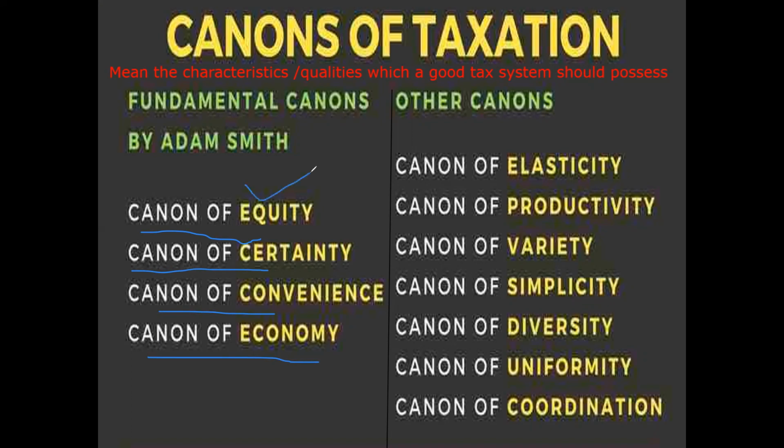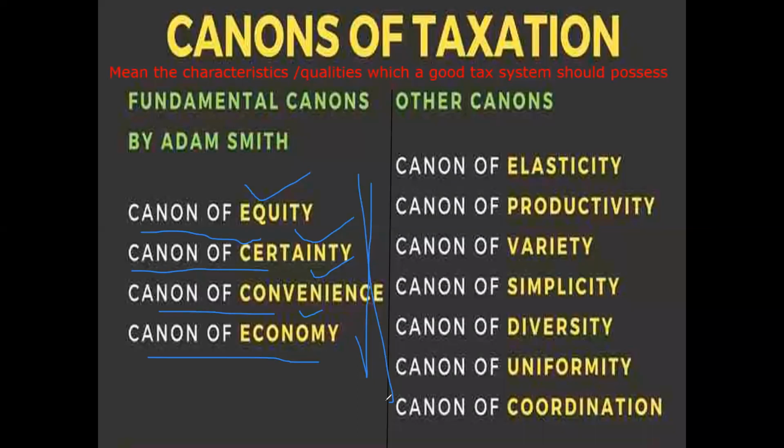Canon of equity, canon of certainty, canon of convenience, canon of economy. Canon means principle, quality, characteristic feature. These 4 characteristic features make a country's taxation system a good one, according to Adam Smith.